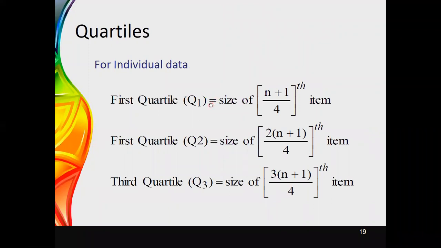for individual data. When we are calculating the median, the position was obtained using n plus 1 divided by 2. The median position was obtained using n plus 1 divided by 2. It is for the median, this position of median.